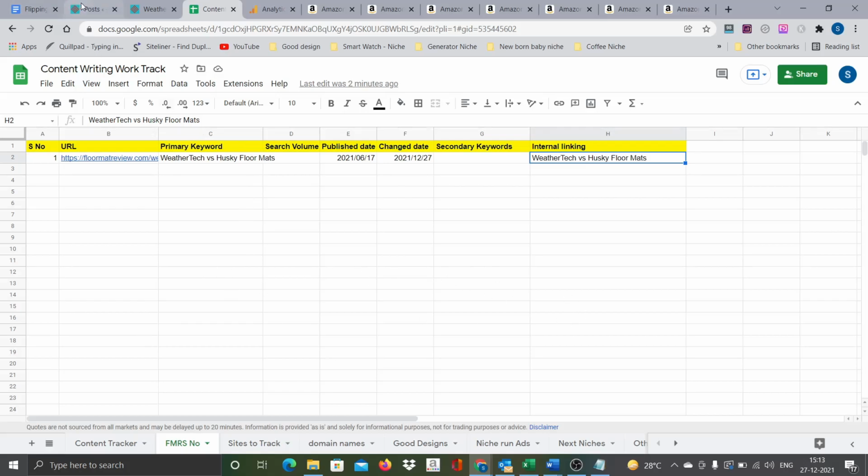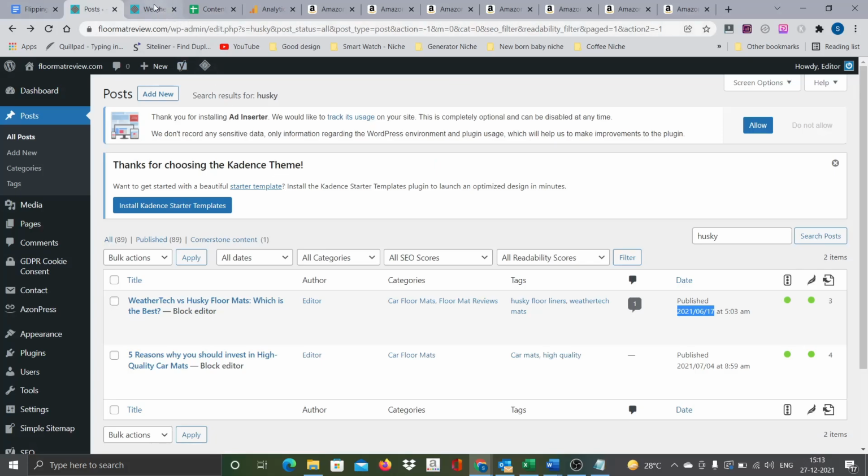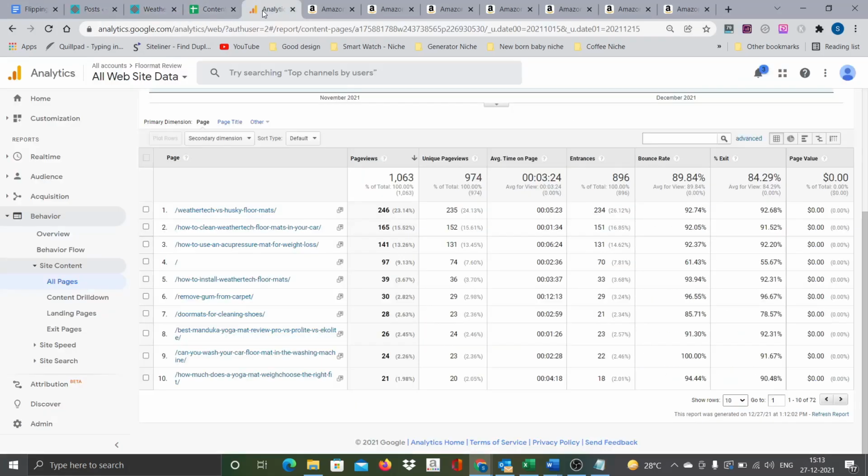Okay, for now this is about it. I think we are good with this. Likewise, I am going to check all other blogs and articles also. What is the second one? How to clean WeatherTech floor mats in your car is the one, and then how to use acupressure mat for